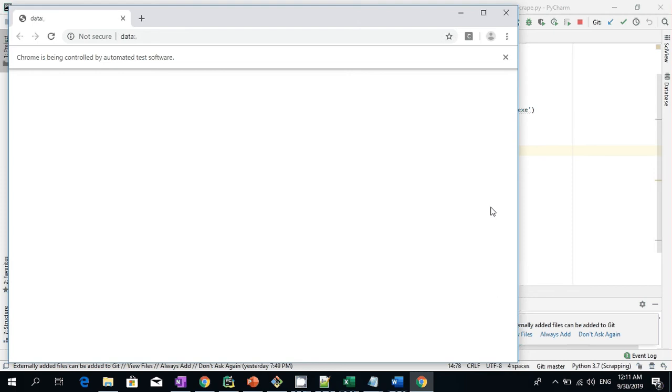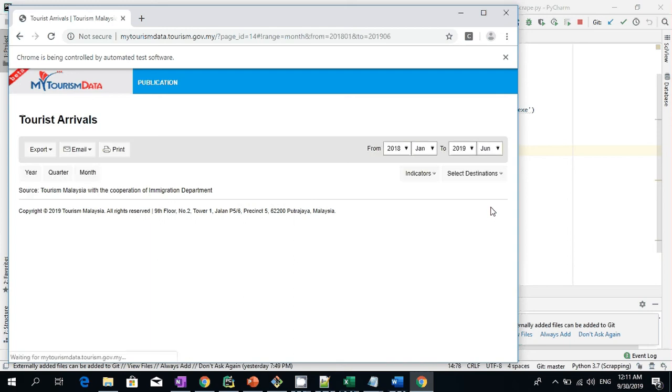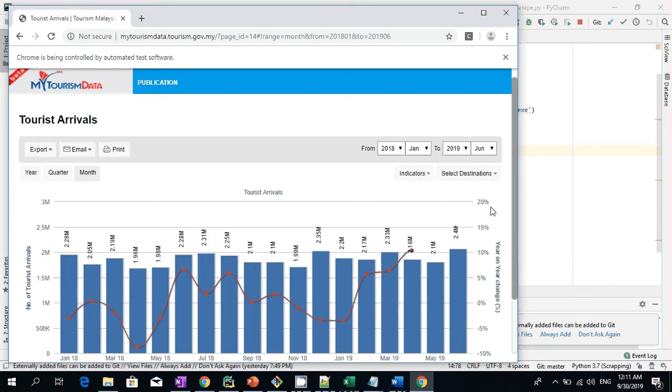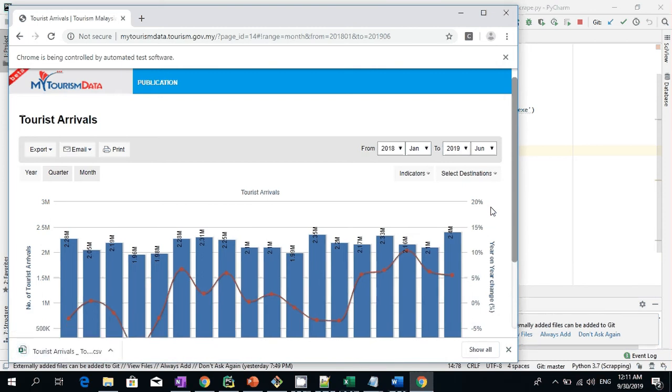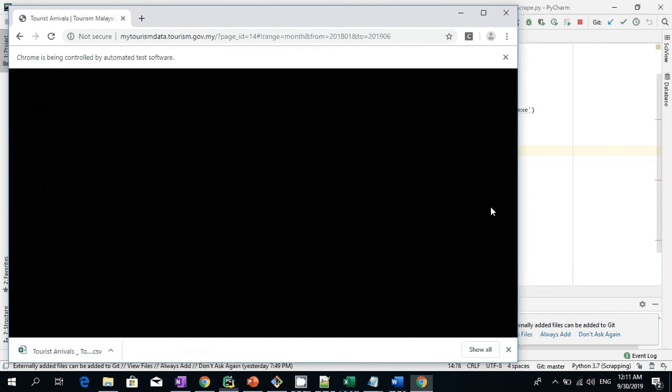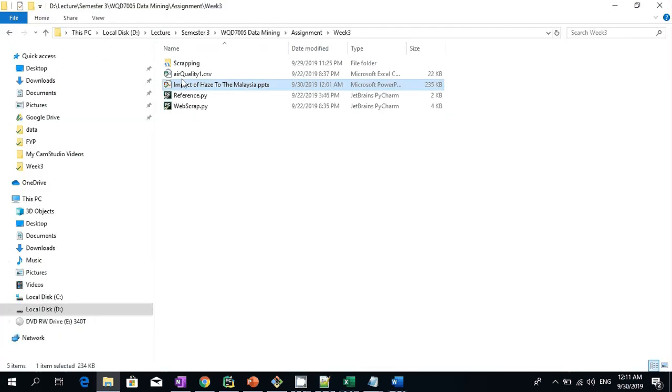So what it does is open up my Chrome browser and go to the page that I want. Then it will send the mouse click to the buttons that I instruct it to, which is export and export CSV. Once it sends the mouse click, it will start the download. And once the download is completed, it moves the file into my data folder. Okay, done. Now let's look at my data folder.